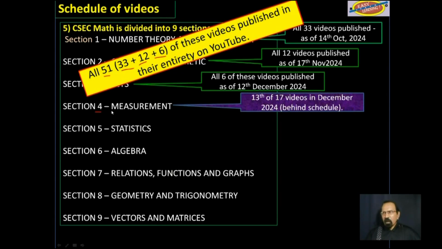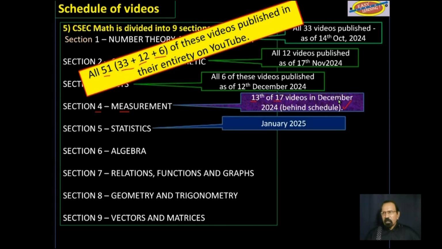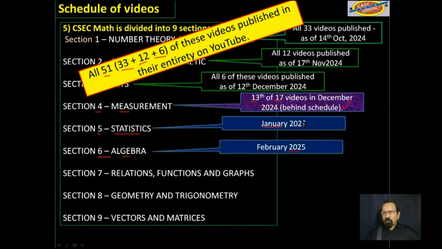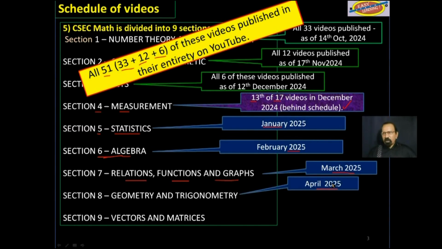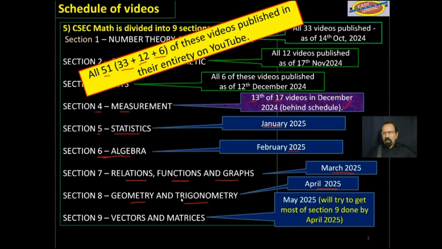We are now on section 4, measurement. This is the 13th of 17 videos in this section, and I am behind schedule. Next, we will do statistics and try to catch up so that by February 2025, we would have algebra completed. And then March 2025, relations, functions, and graphs. April 2025, geometry and trigonometry. And finally, by May 2025, vectors and matrices.